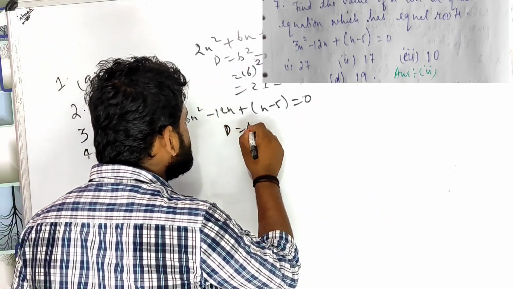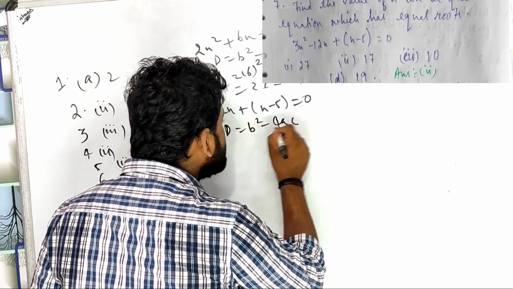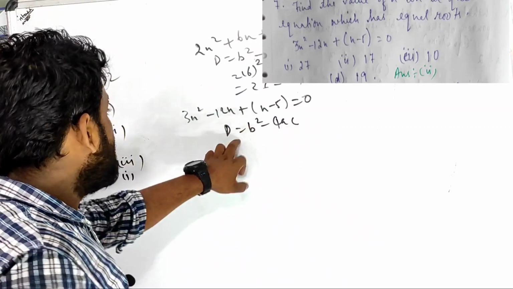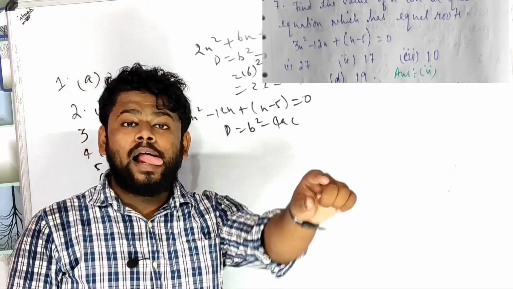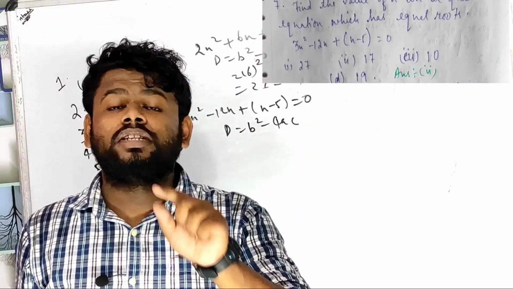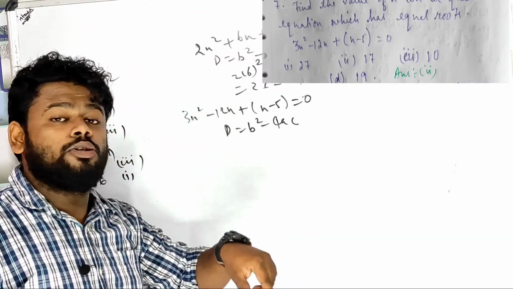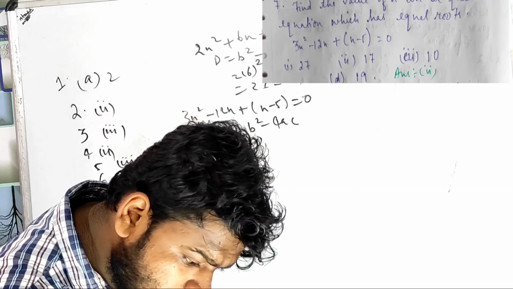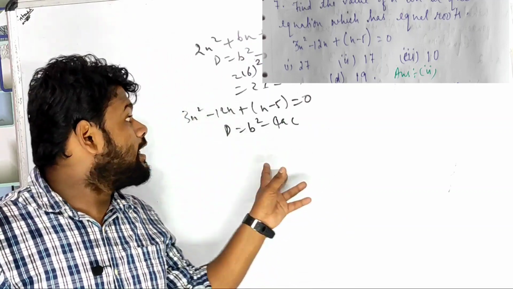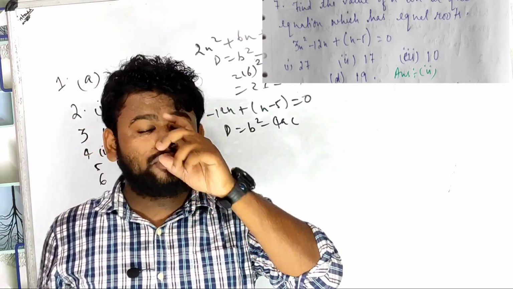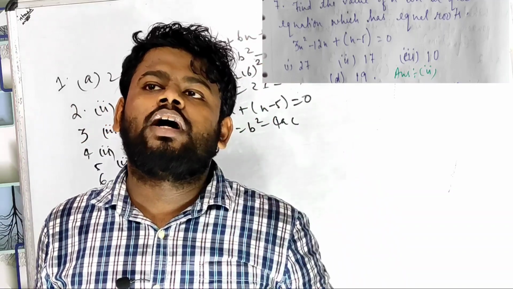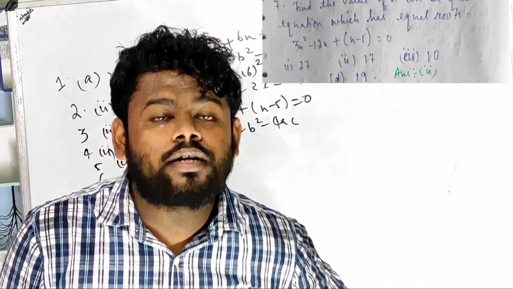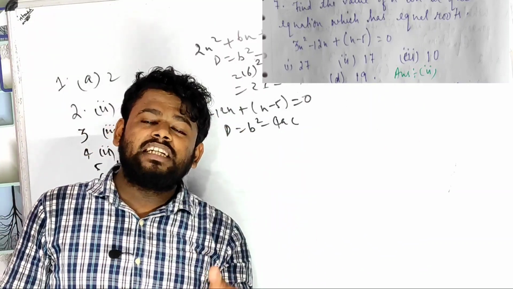So let us take D equals b square minus 4ac. Now you might be thinking, why sir have you put D equals b square minus 4ac? I have put this formula because the question says you have to find the nature of the roots, and it has equal roots. You have to remember: equal roots means D equals 0, unequal roots means D greater than 0, imaginary roots means D less than 0.